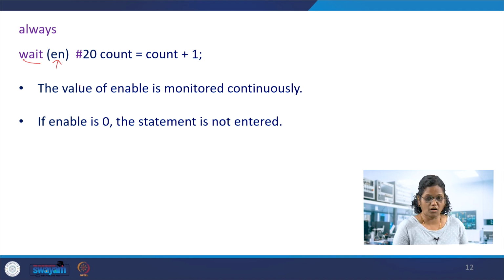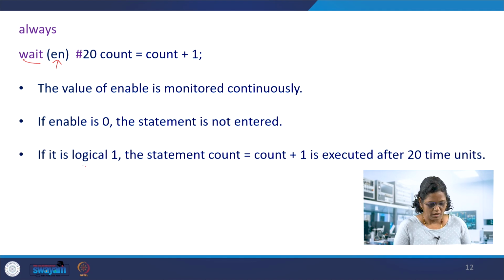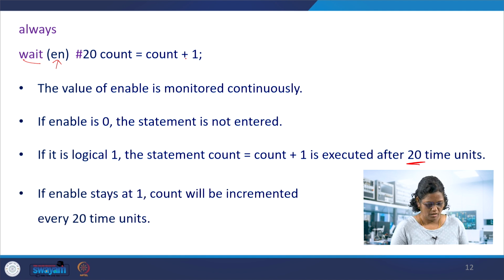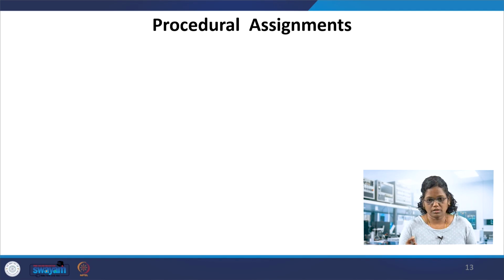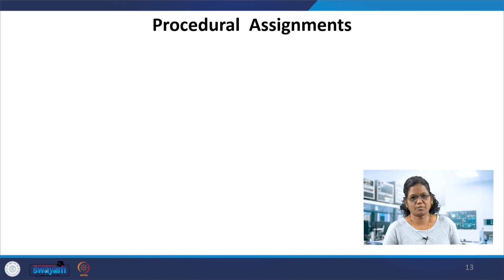Like always at the rate, where we are looking for the passage of the clock, similarly in the level sensitive, we wait till enable becomes true. If it is logic 1, then count equals count plus 1 will be executed after 20 time units. So as long as enable is 1, every 20 time units count will be increased. If enable is 0, it won't be; it stays at the same state. So count will be incremented every 20 time units. With this we have the different types of timing controls which are used in Verilog constructs.